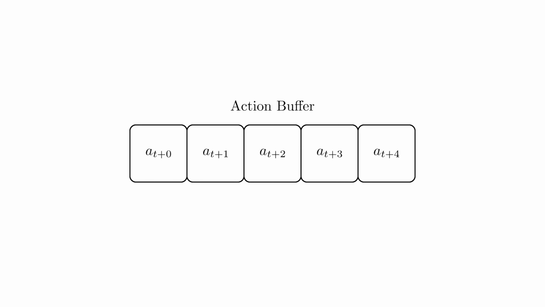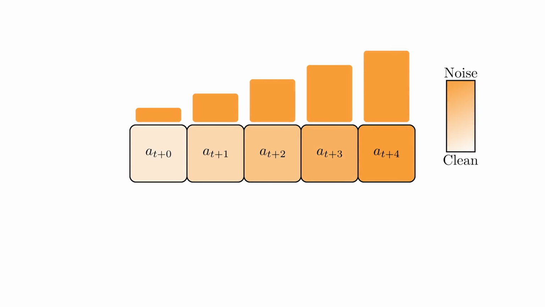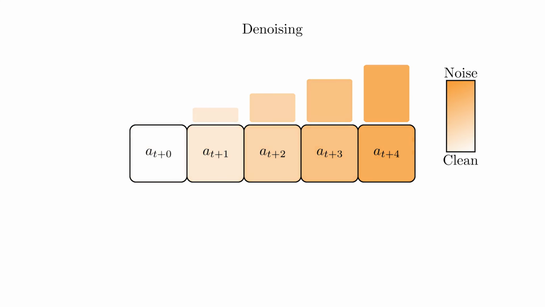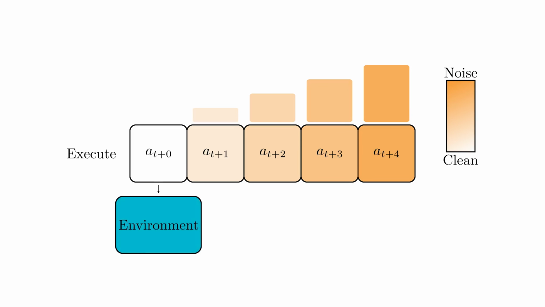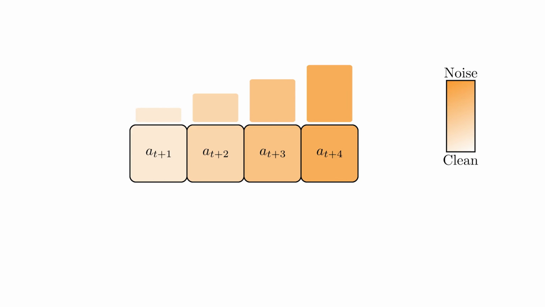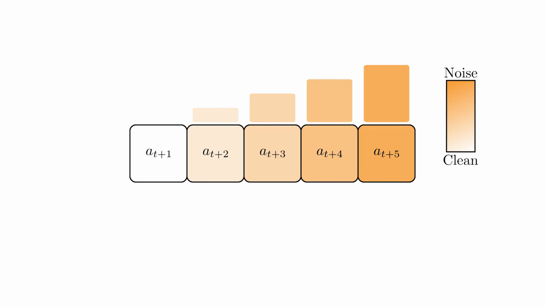Our SDP approach synthesizes a persistent action buffer consisting of future actions to execute. We initialize the buffer to have increasing levels of noise corruption. By running a few steps of denoising of this trajectory, conditioned on the current observations, we have the first action clean and ready to be executed in the environment. After execution, we append a Gaussian noise action to the end of our buffer. This again forms a trajectory we can denoise with newly given observations.